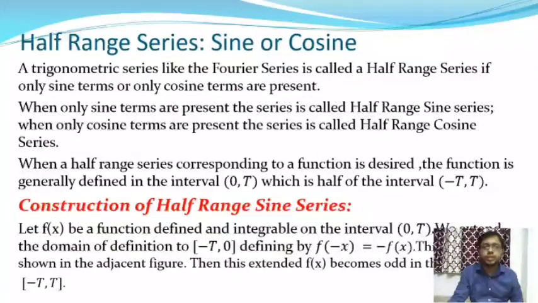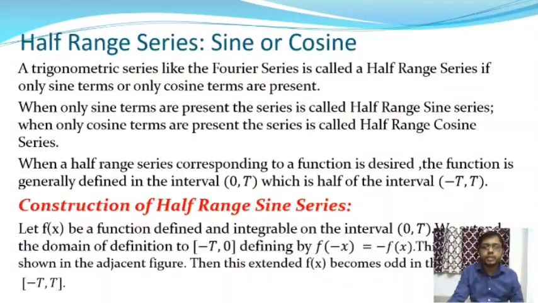So when the function is a half range sine series or half range cosine series, the interval minus t to plus t will reduce to 0 to t. Now we are going to construct a half range sine series. Let f of x be a function defined and integrable on the interval 0 to t. So in that case, the function is defined as well as integrable in the interval 0 to t.